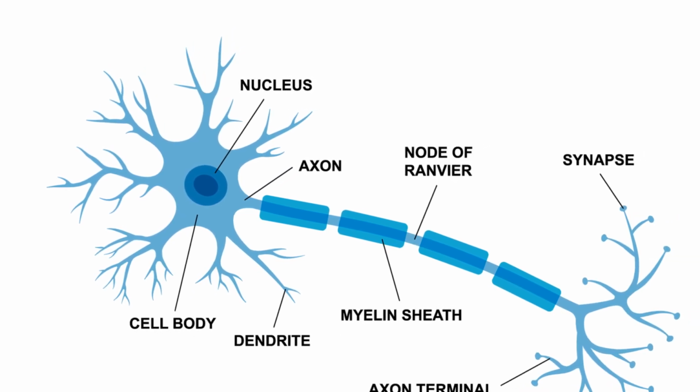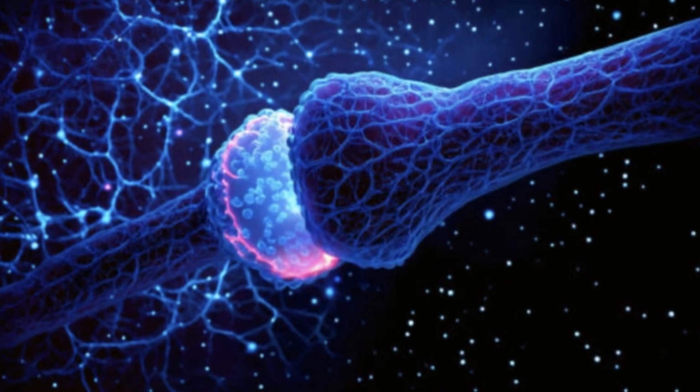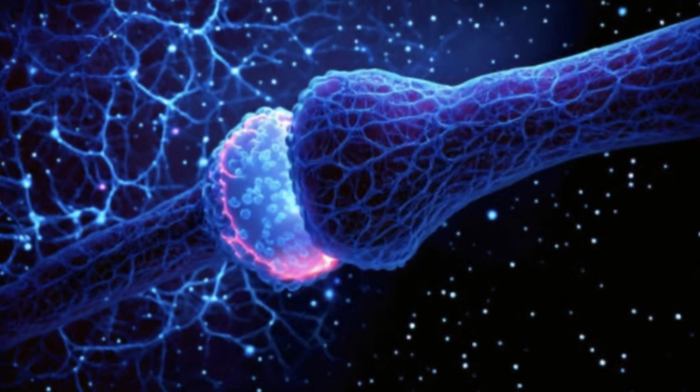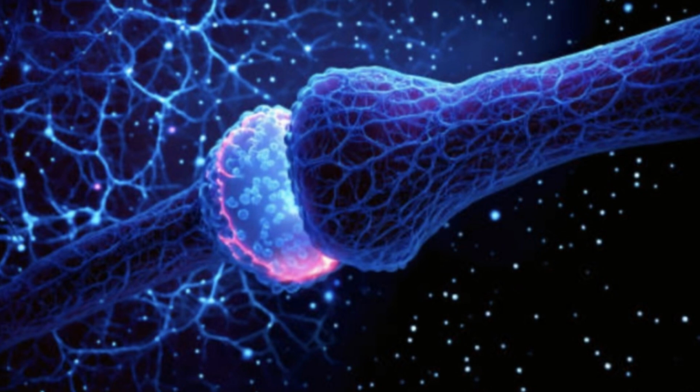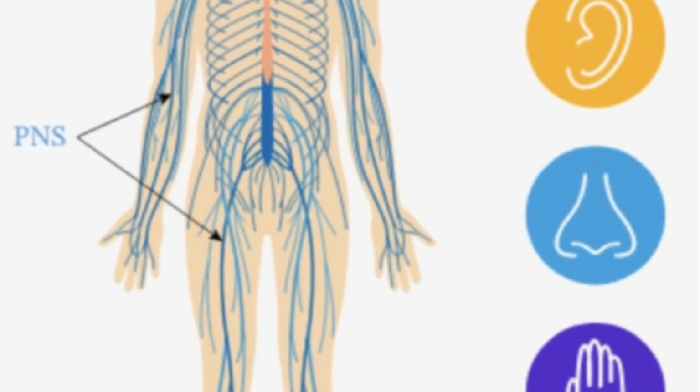From the cell body, the axon transmits the signal away from the neuron to other cells at a junction called the synapse. Axons of neurons in the central nervous system are bundled into tracts. Axons carry impulses in one direction only in the central nervous system.